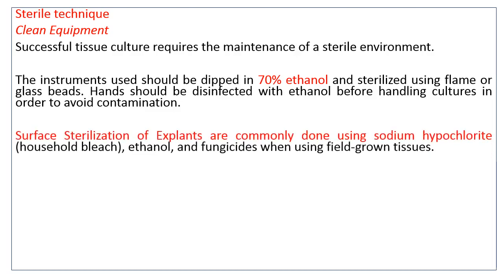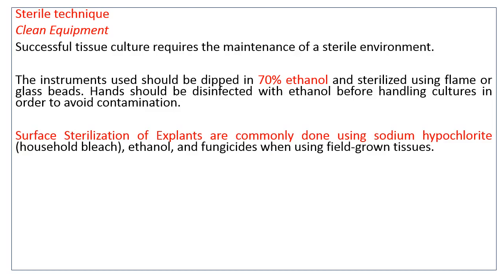Surface sterilization of explants, that is the plant part which is to be used in a tissue culture program, should be properly cleaned, disinfected and sterilized.